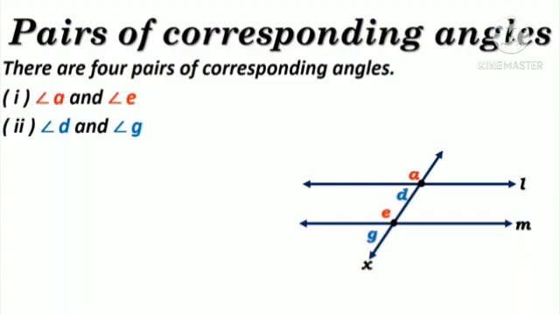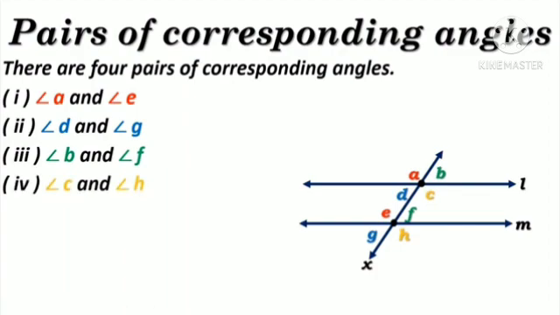Similarly, we have 2 more pairs of corresponding angles to the right hand side of transversal X. They are angle B and angle F, the third pair of corresponding angles, and angle C and angle H, the next pair of corresponding angles. So in total we have 4 pairs of corresponding angles, 2 pairs on one side of transversal X and 2 pairs on the other side of transversal X.